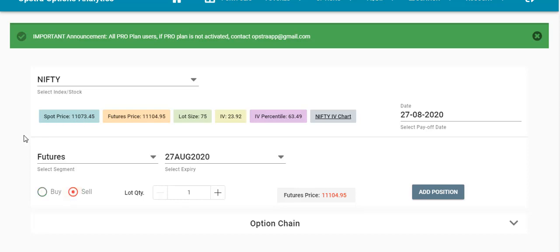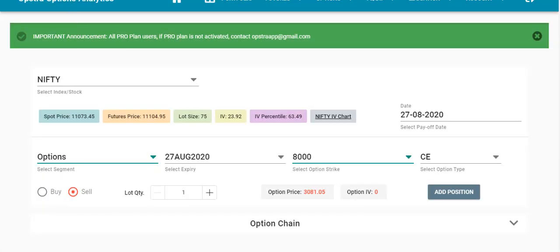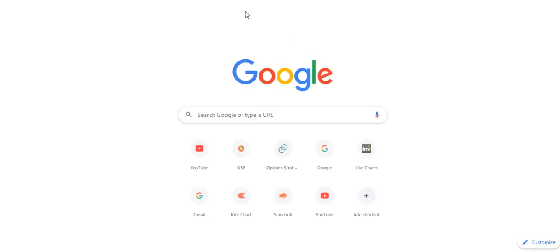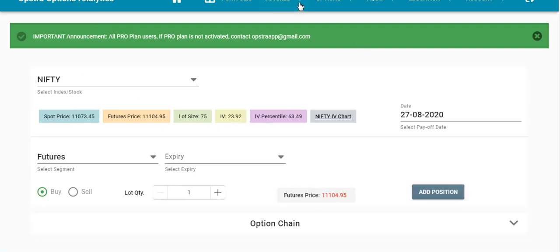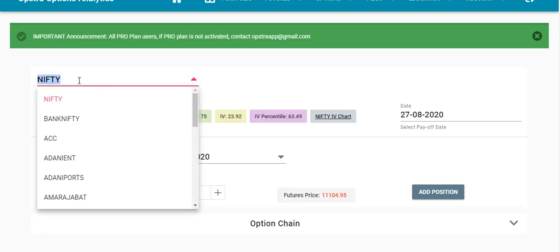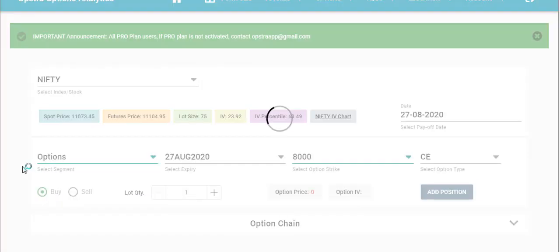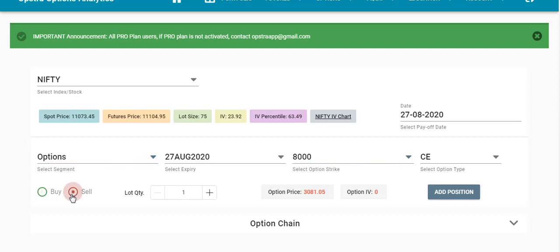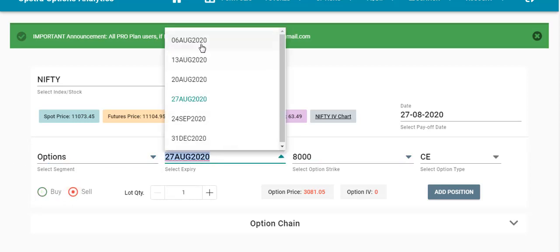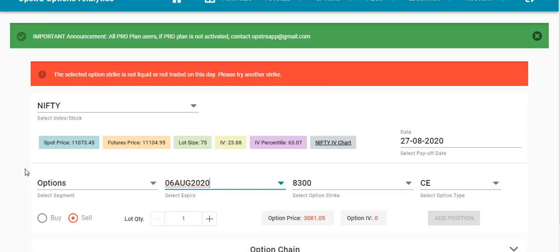First of all, we need to create the short straddle. I'm using Opstar Define Edge. This is a website, and I will show you how to use it. This is opstar.defineedge.com. If you go to options, you have to select the strategy builder. Here you select whatever you are trading, like Nifty or Bank Nifty. Now let's see how to use this strategy. Let me do it for weekly.